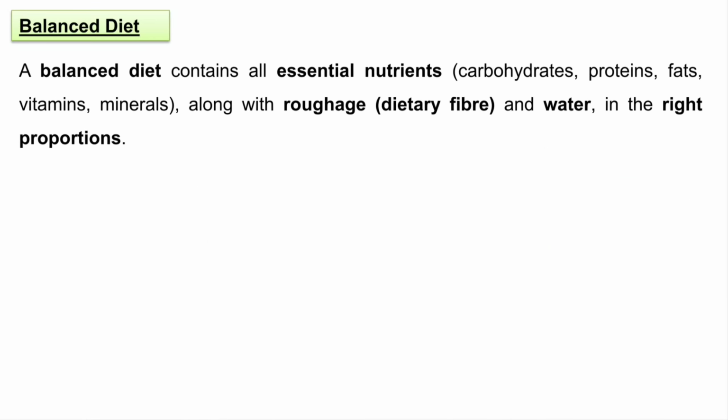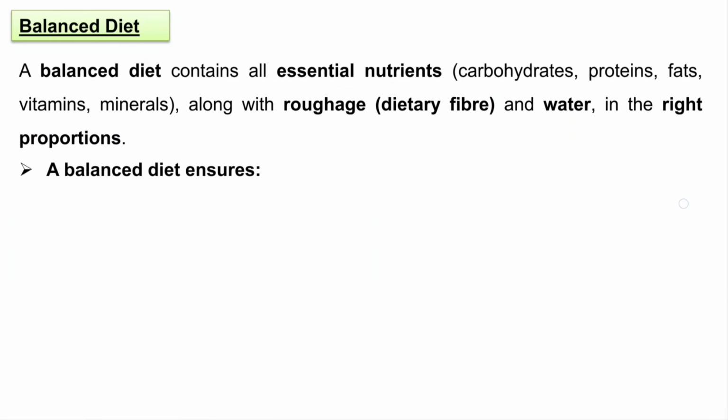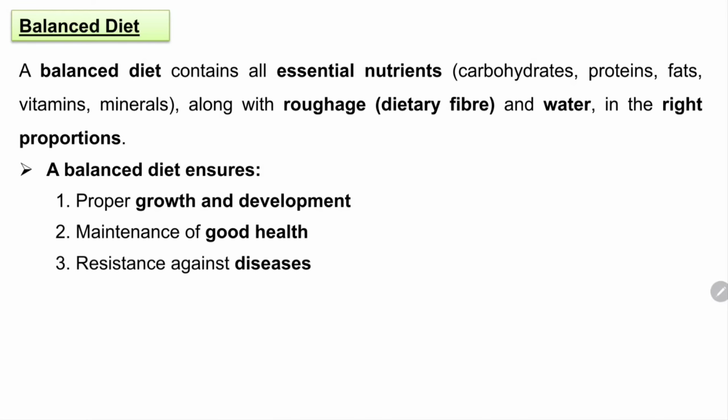Now, balanced diet. A balanced diet contains all essential nutrients, that is carbohydrates, protein, fats, vitamins and minerals, along with roughage, dietary fibers and water in the right proportion. This is known as the balanced diet, which is necessary for the development of the body. A balanced diet ensures proper growth and development. It also ensures maintenance of good health and resistance against diseases. So a balanced diet is very much important. I hope it was clear.